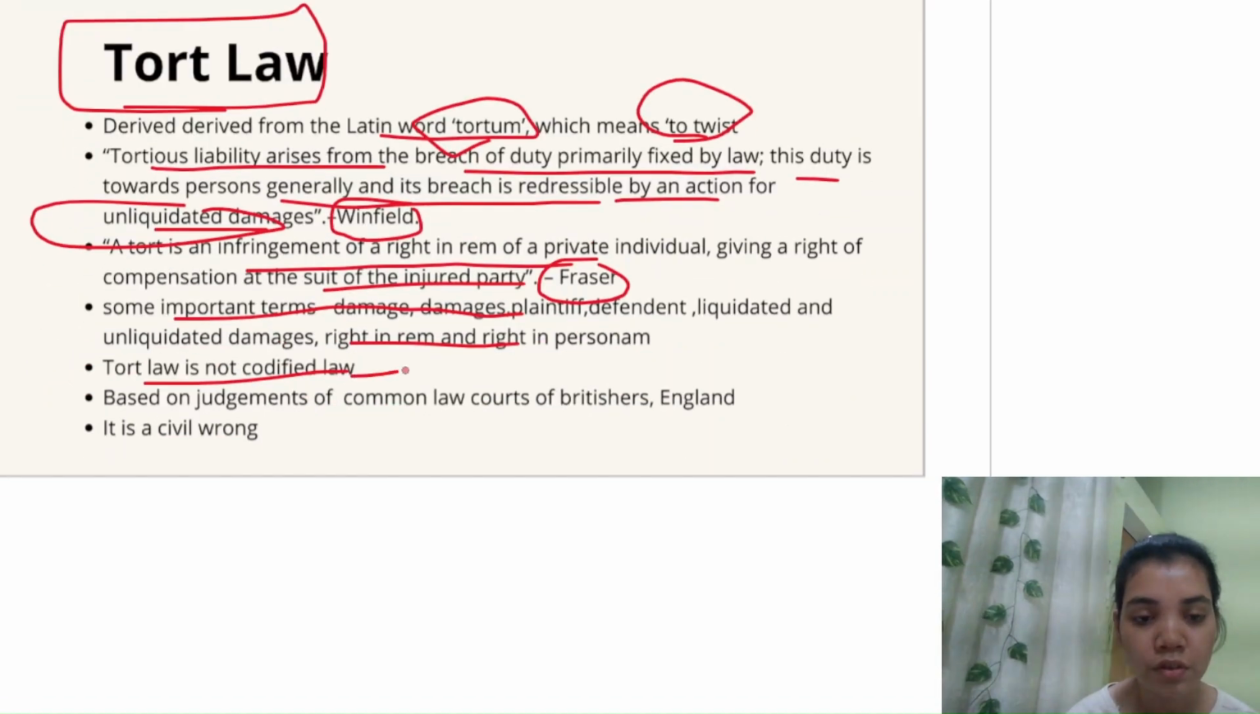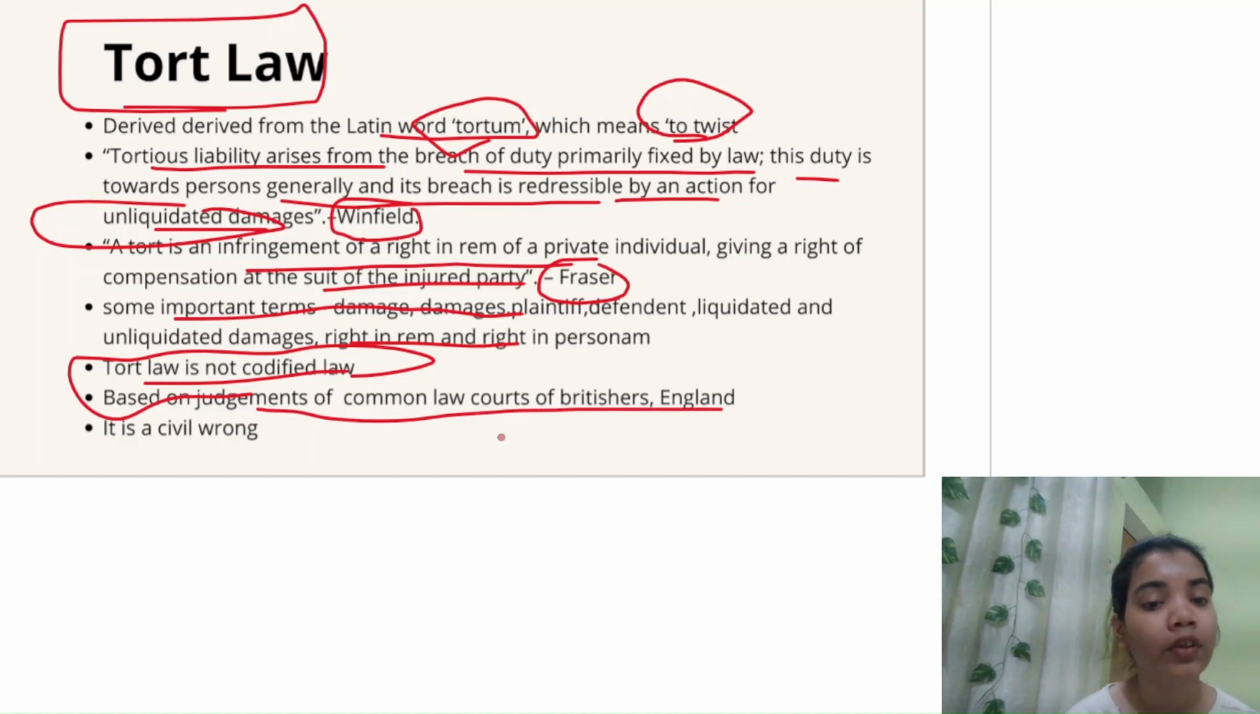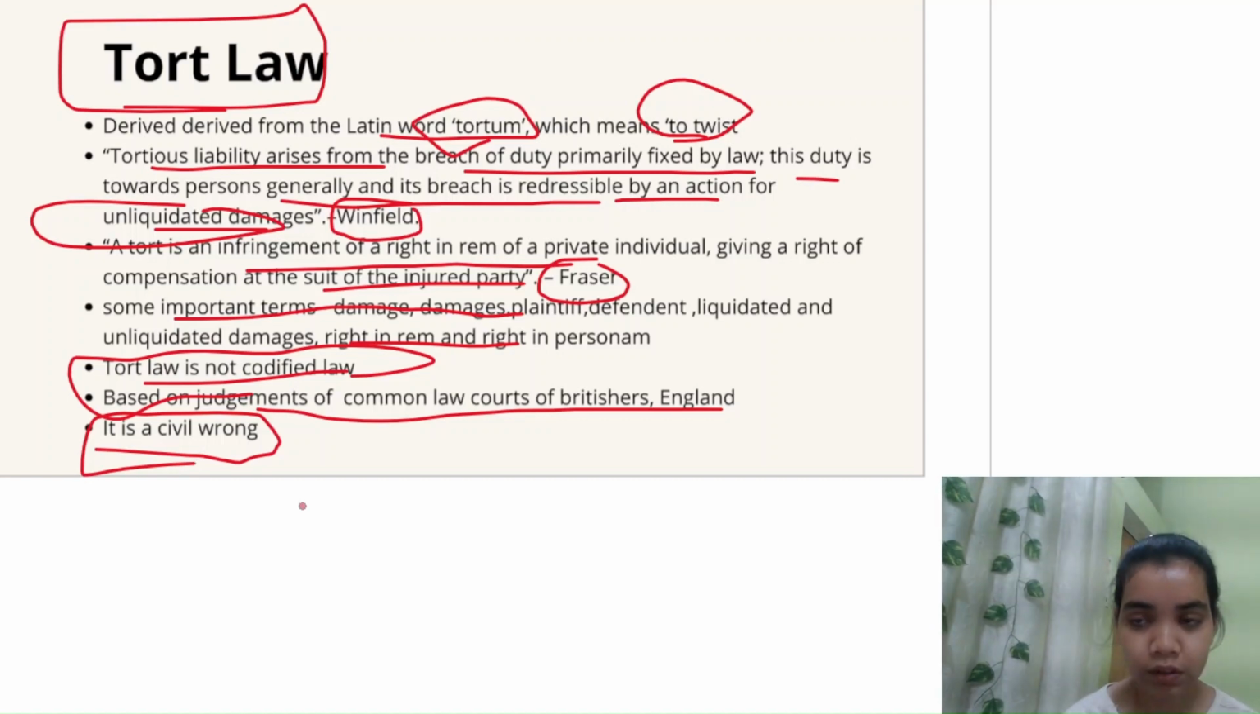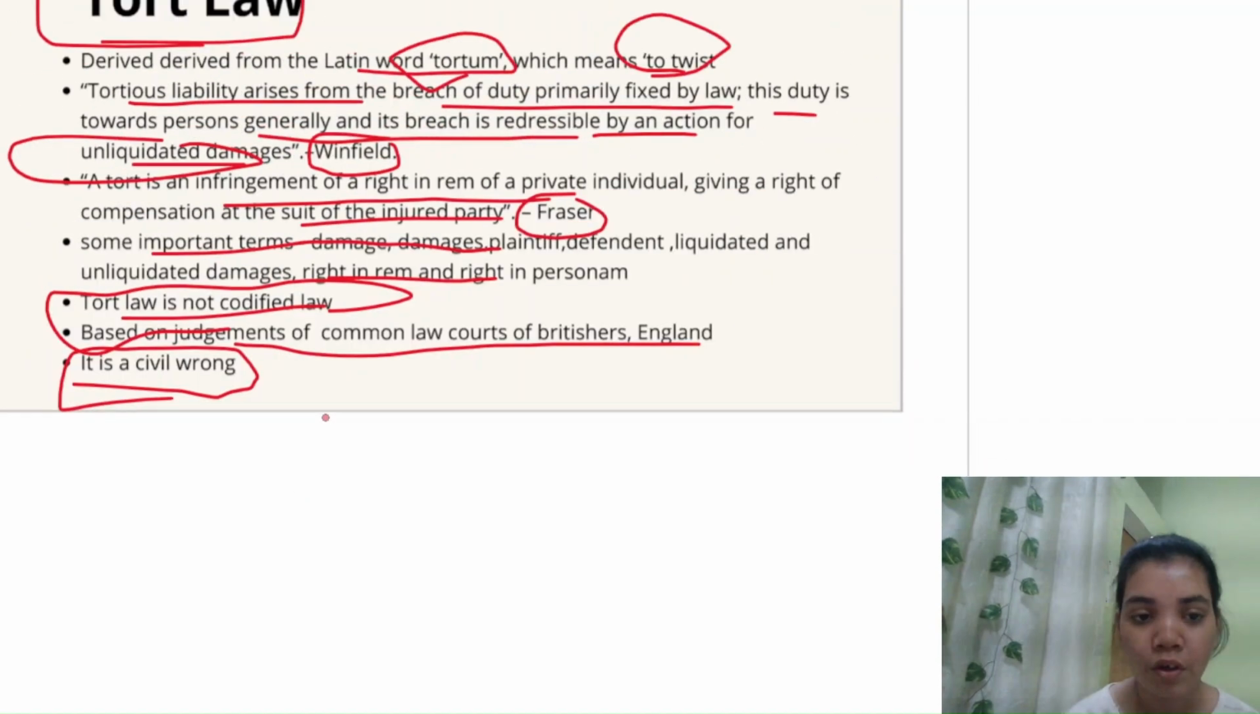Yes, so this was all about tort is not codified law. It is based on the judgments of common law courts of Britishers, England. And the next one I will be explaining is it is a civil law. Tort is a civil law. So there are two types of wrong: a civil wrong and criminal wrong.